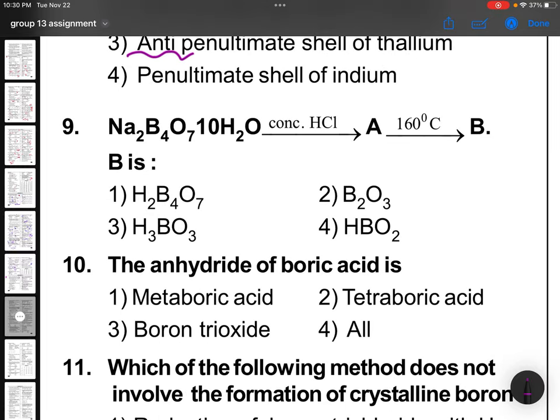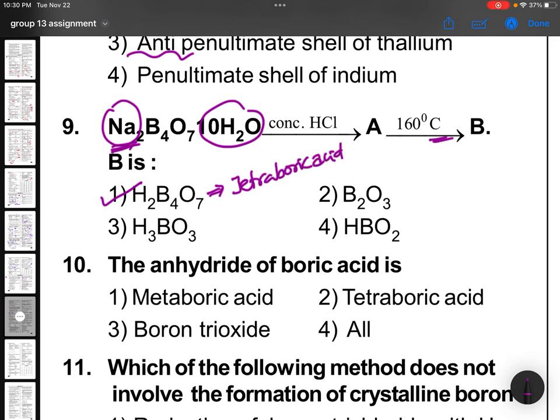Na2B4O7·10H2O with concentrated HCl, then at 160 degrees Celsius, it will turn into H2B4O7. On first heating, all this 10H2O will go and this will become H2B4O7, which we call tetraboric acid.